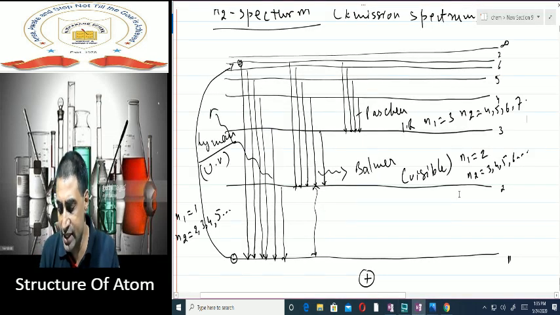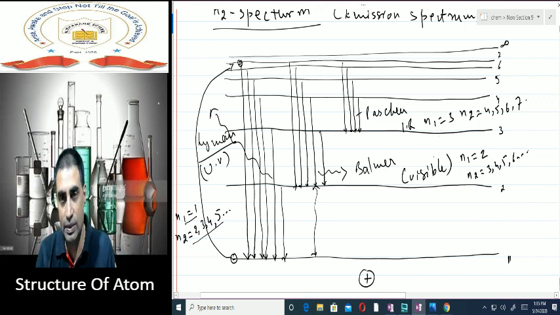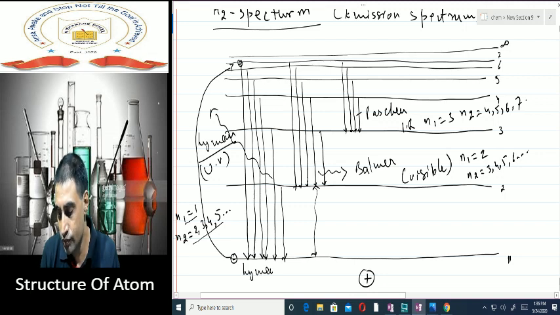So it moves exactly like this. For Lyman series, N1 is 1 and N2 is more than 1, that is 2, 3, 4, 5, 6. For Balmer series, N1 is 2 and N2 is 3, 4, 5, 6, 7, 8. For Paschen, N1 is 3 because it is coming back to the third shell. So N2 is more than 3, that is 4, 5, 6, 7. If we talk about energy, the energy of Lyman series is very high. So it is in the ultraviolet region. Balmer is slightly lesser, that is in the visible region. Paschen is still lesser, that is in the infrared region.